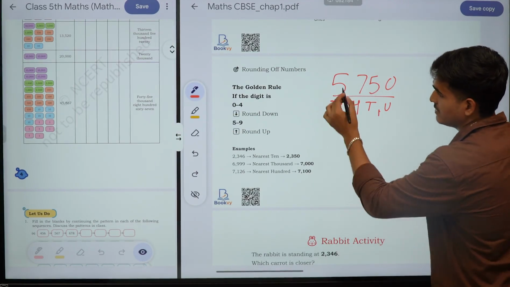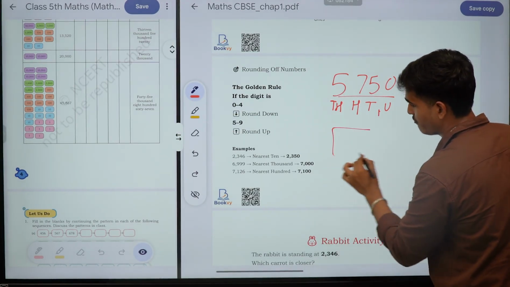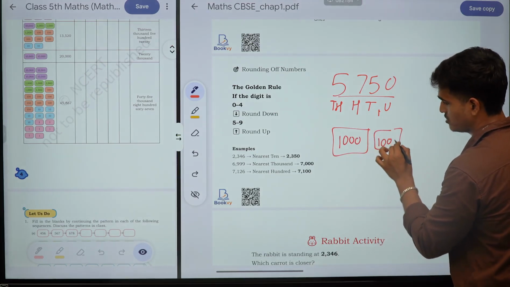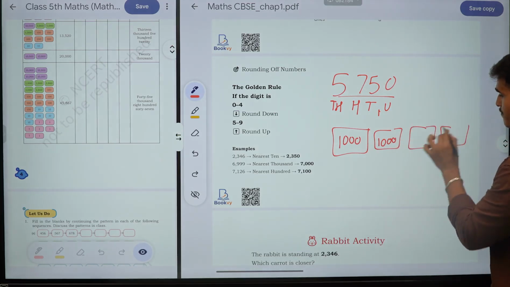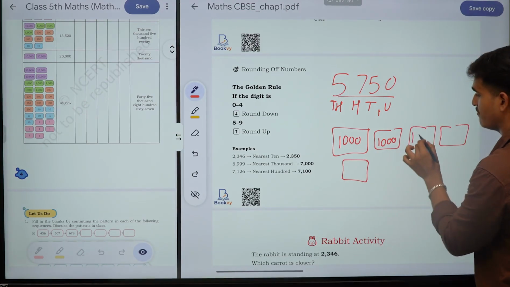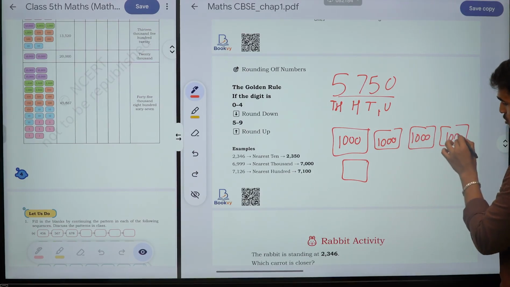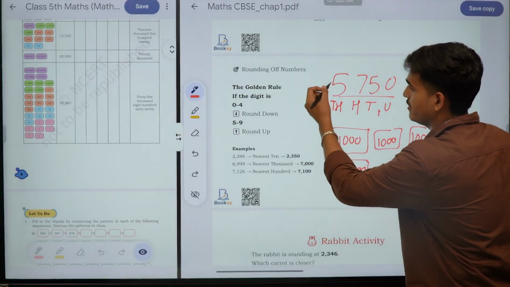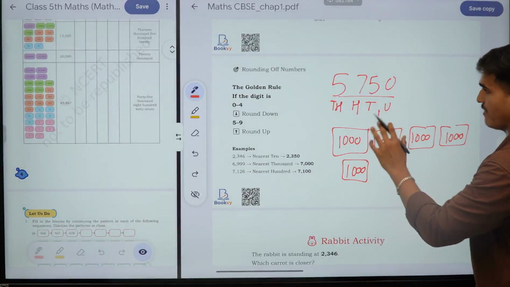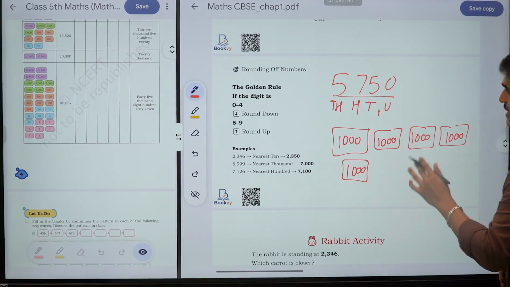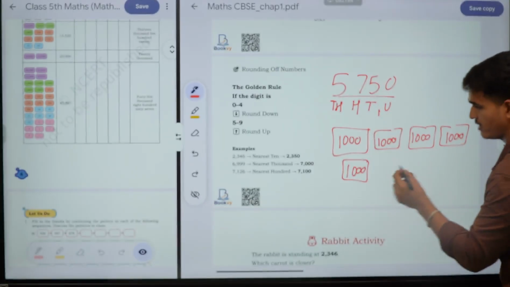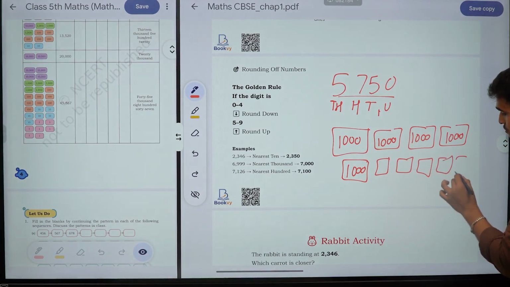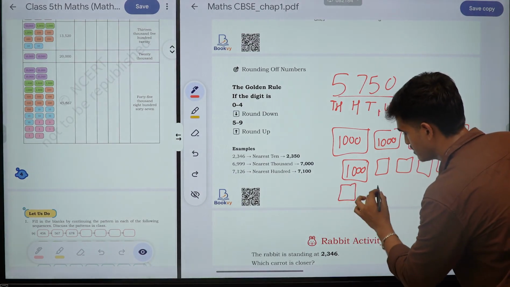Okay, see, they have told us that there are 5,000. So there are boxes of 1,000. We have prepared 5 boxes in which we have 1,000, 1,000, 1,000, 1,000, 1,000. Simply, what does this say? That you have 5,000. I have 5 numbers of 1,000. And I have 700. Okay, you have given 700. So 1, 2, 3, 4, 5, 6, 7.